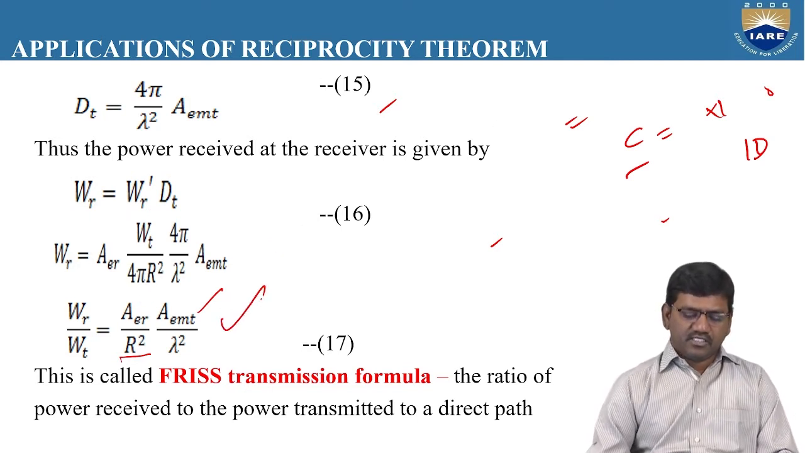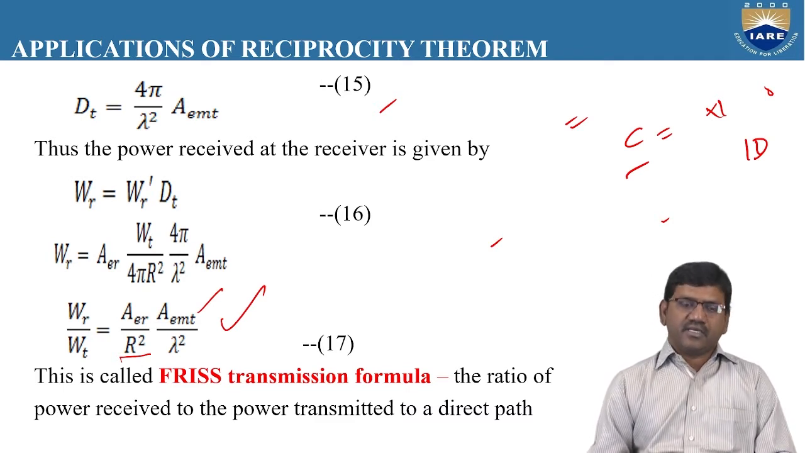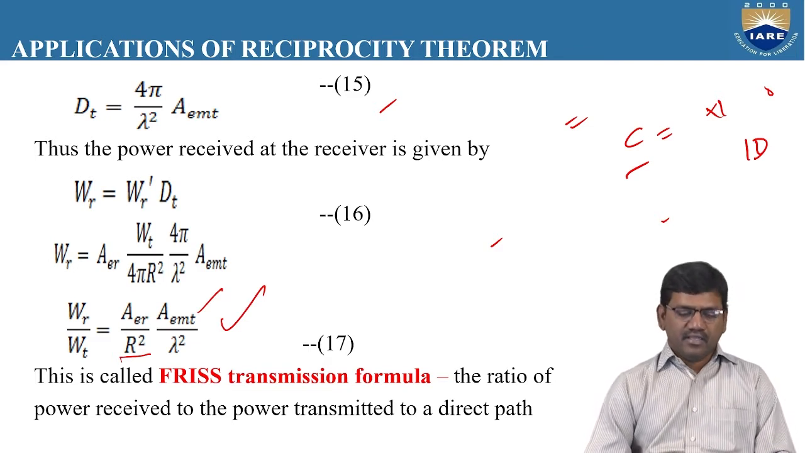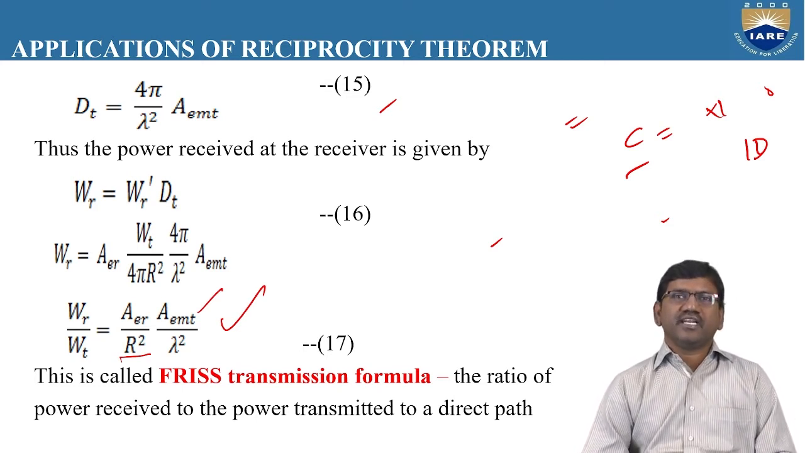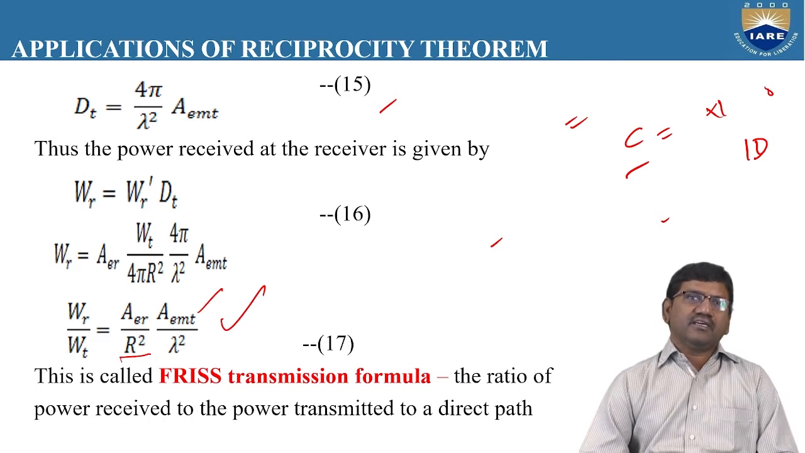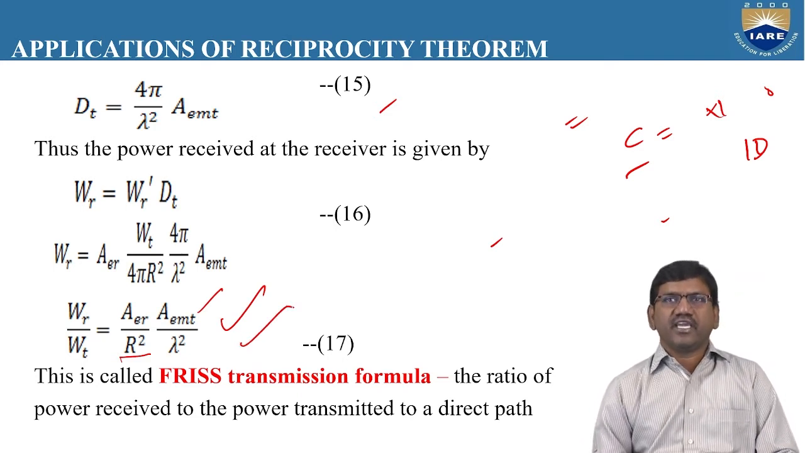This expression we call the Friis transmission formula. So this expression is known as the Friis transmission formula, the ratio of power received to the power transmitted in a direct path. It is given by WR by WT is equal to AER into AEMT by R square lambda square. And we can also modify this Friis transmission formula based upon the gain of the transmitting antenna and also the gain of the receiving antenna. That means the ratio of the power received at the antenna to the power transmitted also depends upon the gain of the transmitting antenna and the gain of the receiving antenna. So we shall modify this expression in terms of gain.